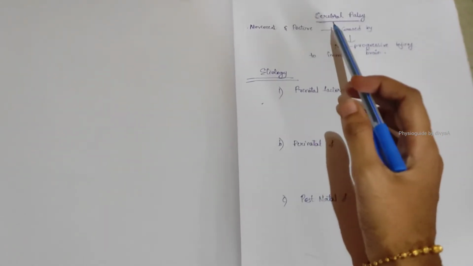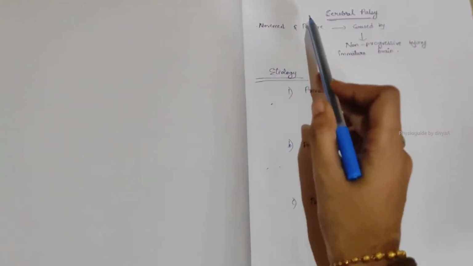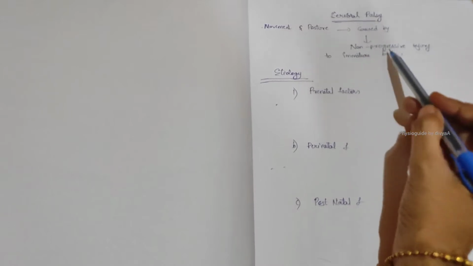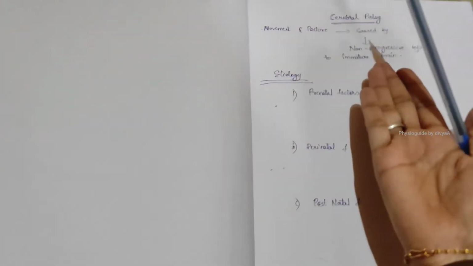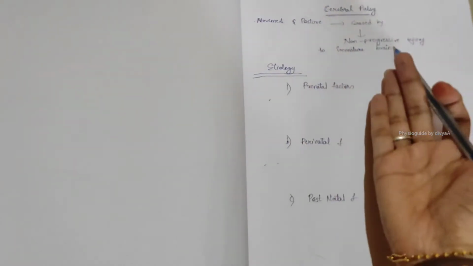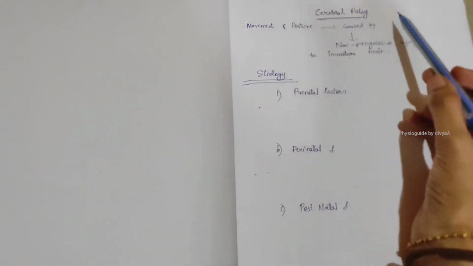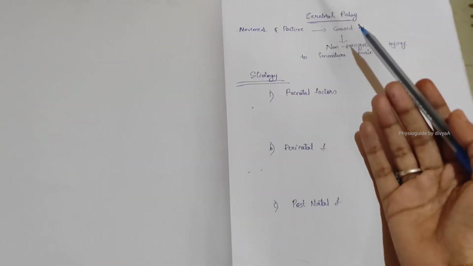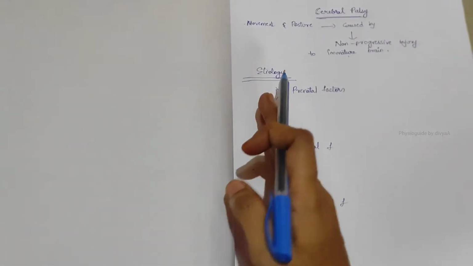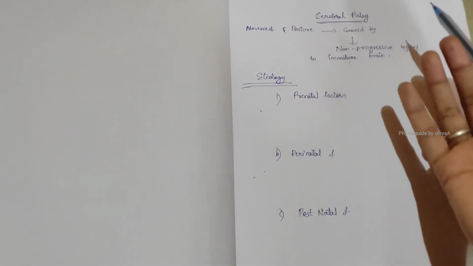Cerebral palsy, what is it? See the definition. It's a disorder of movement and posture, caused by a non-progressive injury. Non-progressive means a permanent, unchangeable injury to the immature brain. Immature means a not fully developed brain. By this immature brain, there will be movement and postural imbalance. As a result, there is a change in the muscle tone and posture, both at rest and in voluntary activity also. While doing activity also, there will be abnormalities.